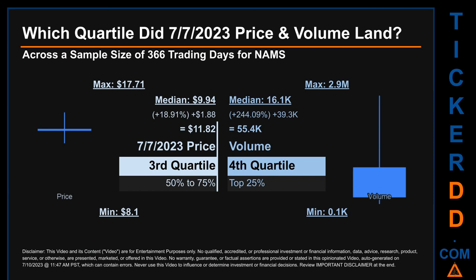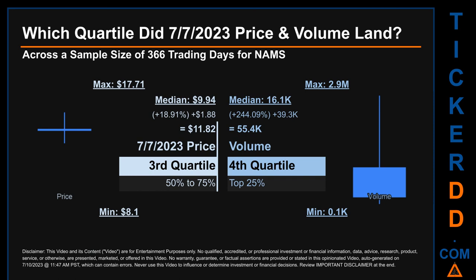Which quartile did the 7th of July 2023 price and volume land? Across a sample size of 366 trading days, the maximum end-of-day price for NAMS was $17.71 while the minimum was $8.10. Within that price range, the 7th of July 2023 price, of $11.82, landed within the third quartile, placing it within the 50% to 75% range of all sampled end-of-day prices.